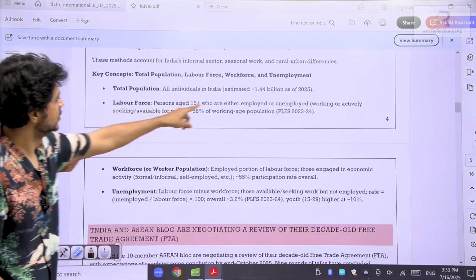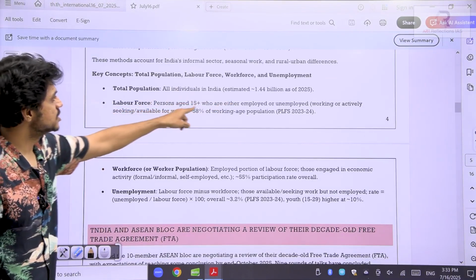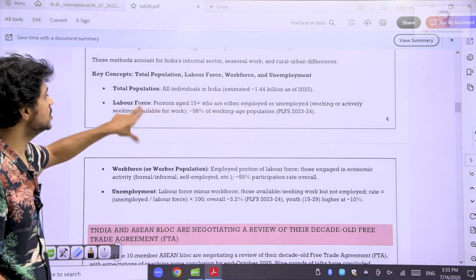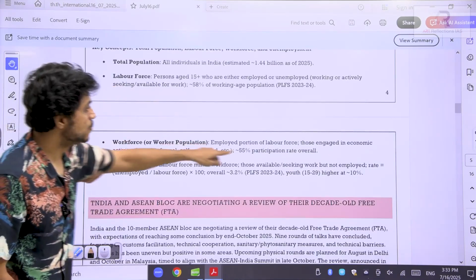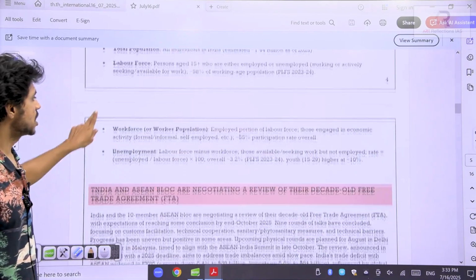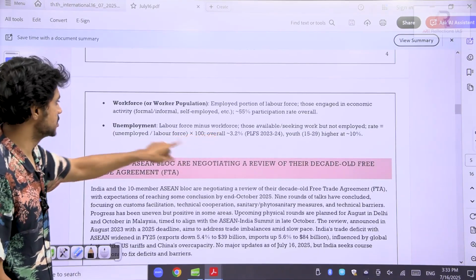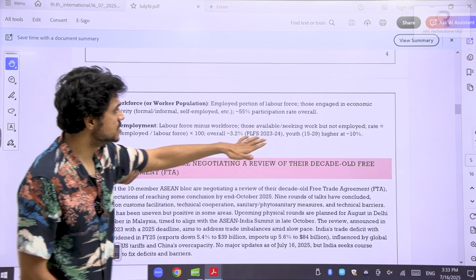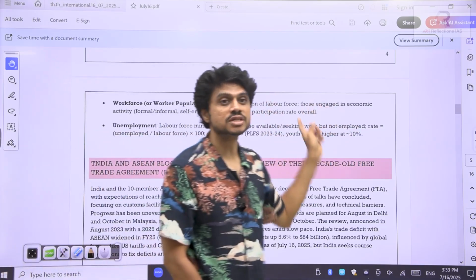See, that's what I have given. See here, the labor force is persons aged 15 plus who are either employed or unemployed, working or actively seeking work. Employed people are the workforce. Unemployment, the same formula I have given here: unemployed divided by the labor force into 100. It comes around 3% for the overall population. For the youth, it is at 10%.